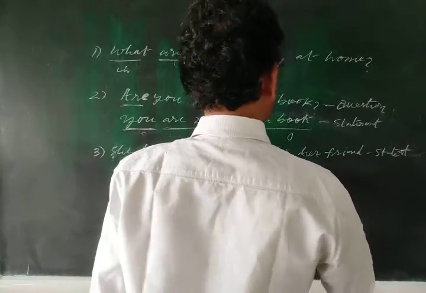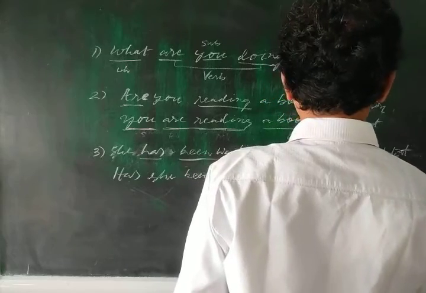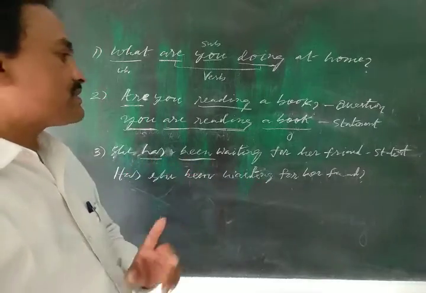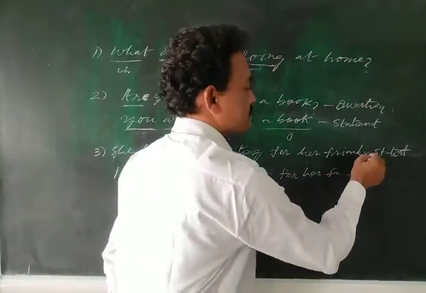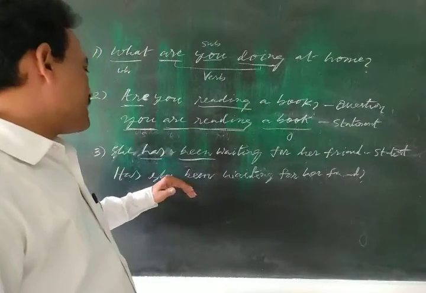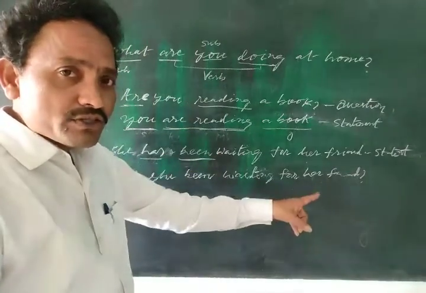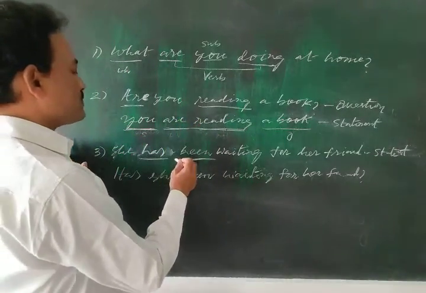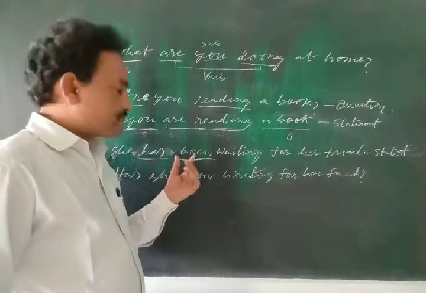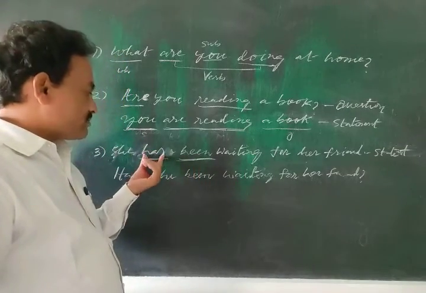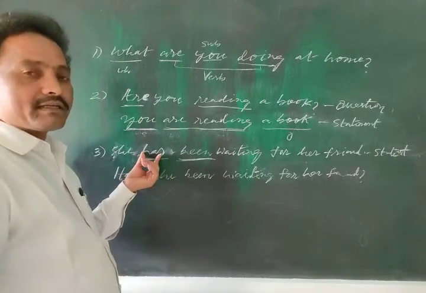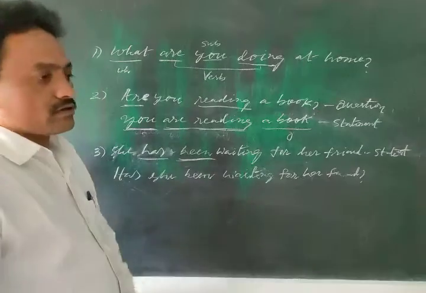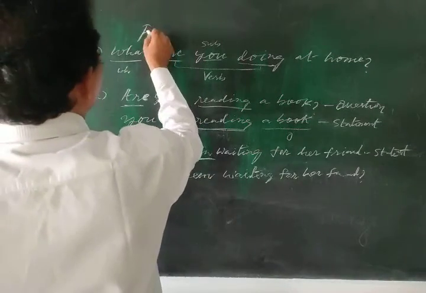waiting for her friend? The intonation changes at the end of the question. She has been waiting for her friend: that is a statement and a simple stop. But when you come to has she been waiting for her friend, there is a question mark, because this is a question. There are two auxiliary verbs in the sentence, has and been. Between them, the first auxiliary verb is has. So by using has, we form the question: has she been waiting for her friend? That's all. So this topic is forming questions.